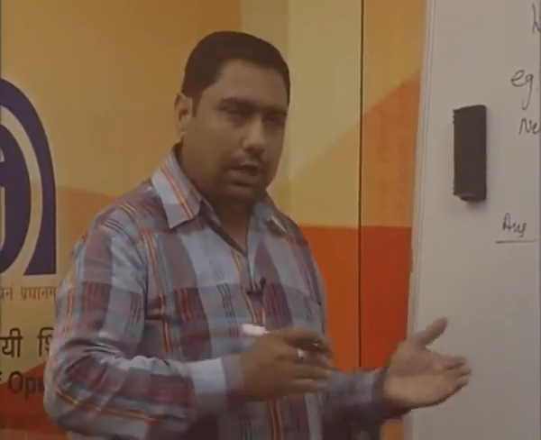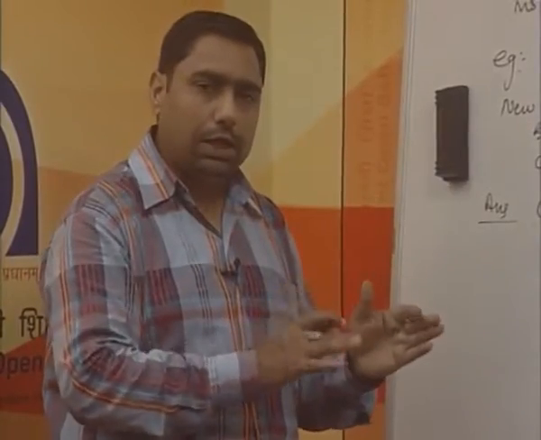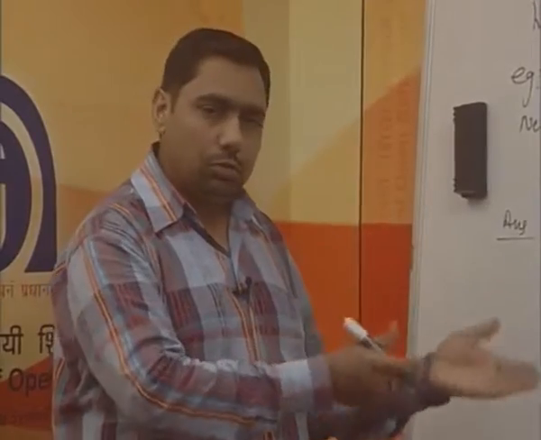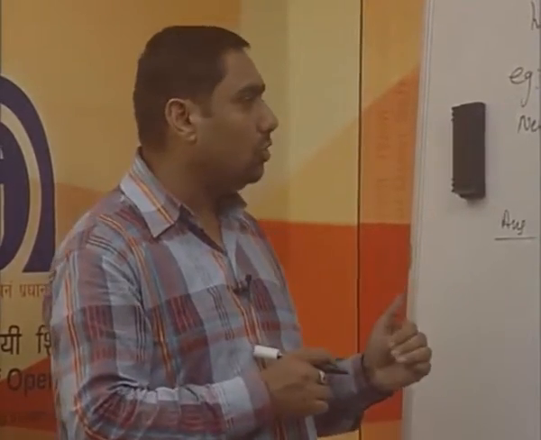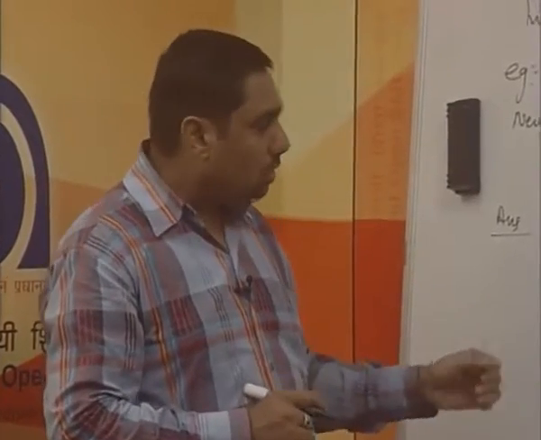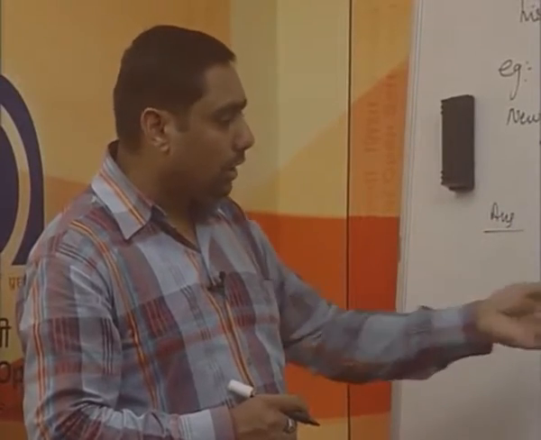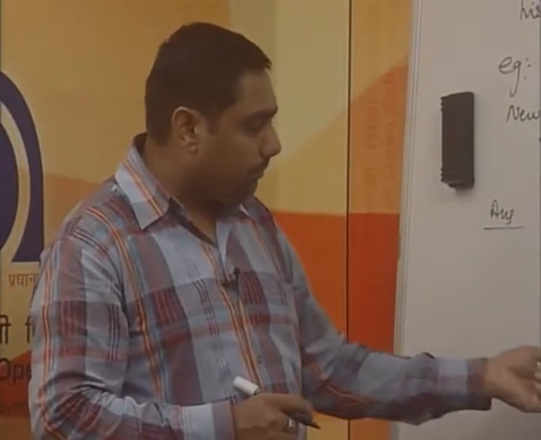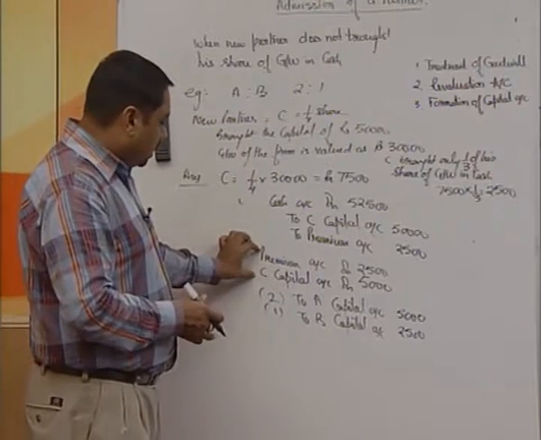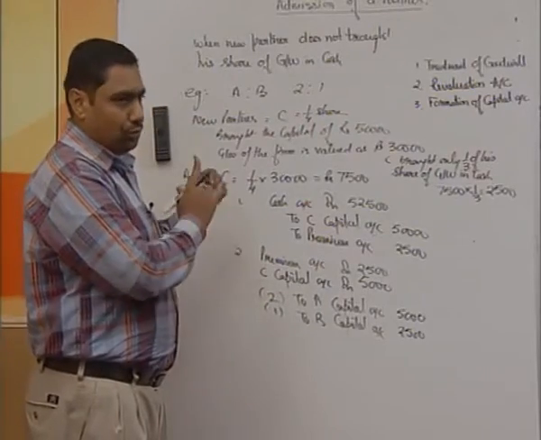In our earlier session, I explained that if goodwill is brought by the partner in cash but distributed privately, no entry. If he brought the goodwill, distribute it among the partners in the sacrificing ratio. If he does not bring the goodwill, take the amount from the capital or current account. If he brought only a part of the goodwill in cash, then whatever part he brought in cash, have it under the name of premium, and the remaining amount which he hasn't brought, take it from the capital account. Take a total of it and distribute it among the partners in their sacrificing ratio.